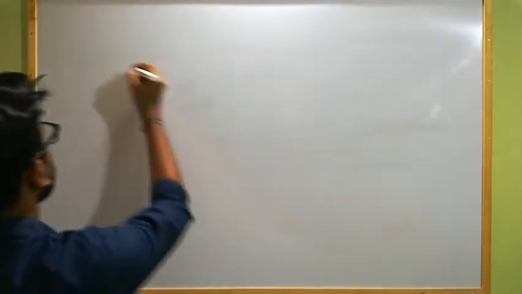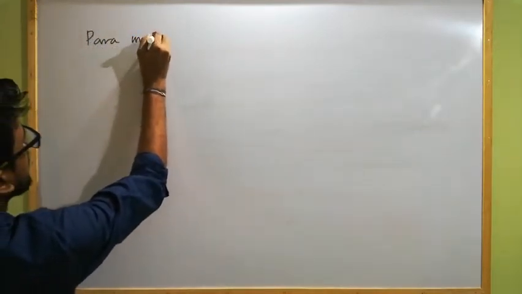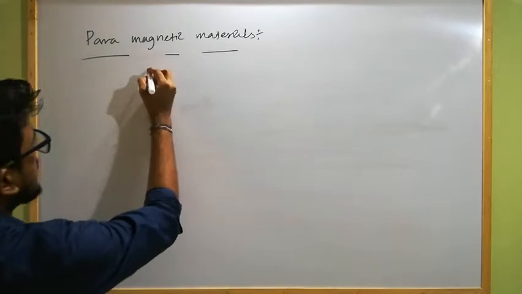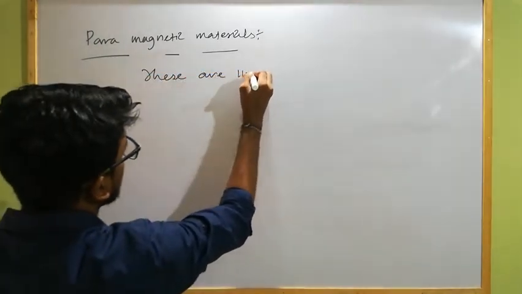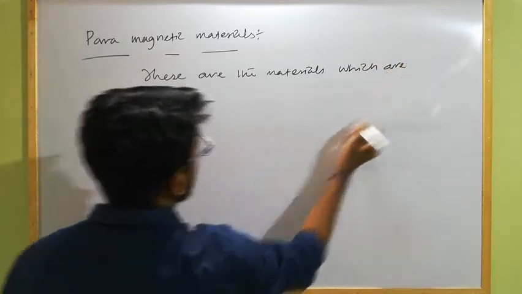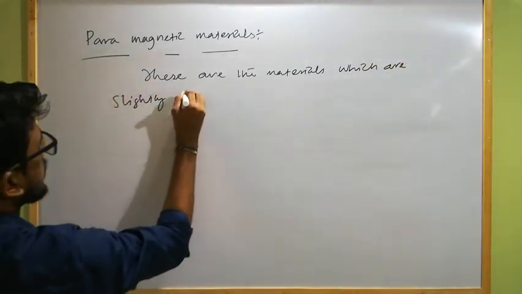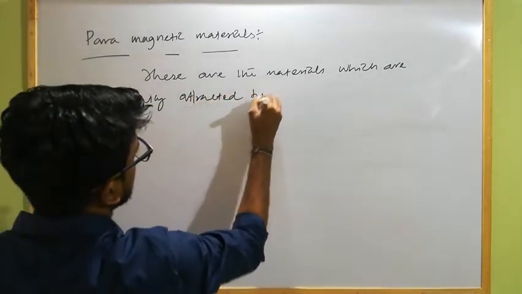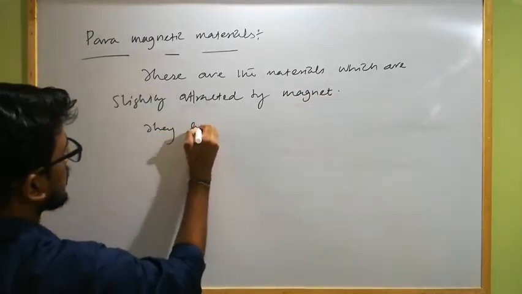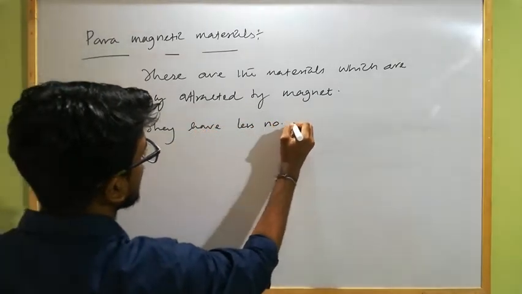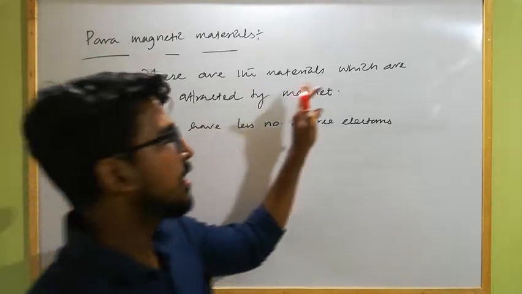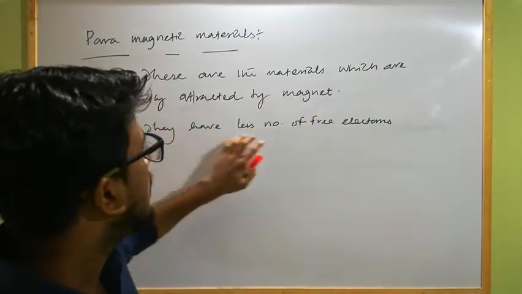In the case of paramagnetic material, these are the materials which are slightly attracted by a magnet, and they have a smaller number of free electrons.